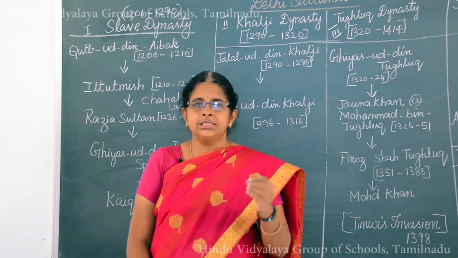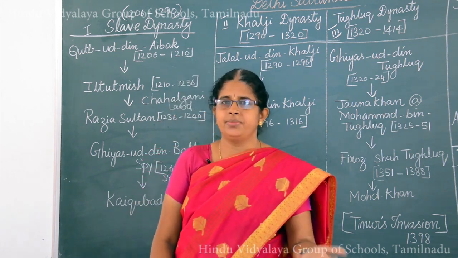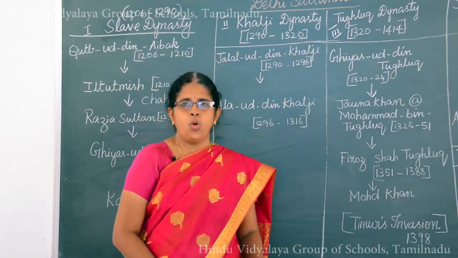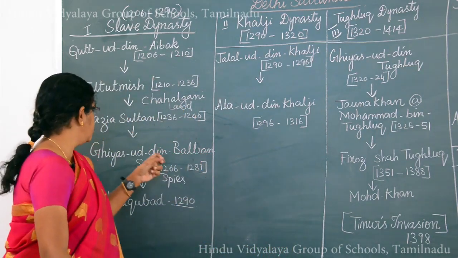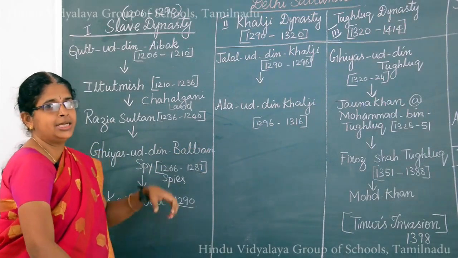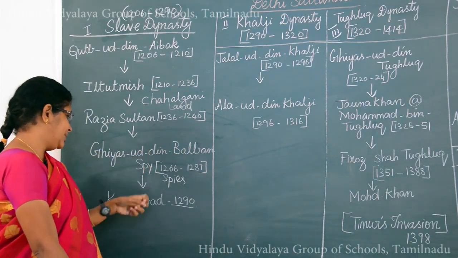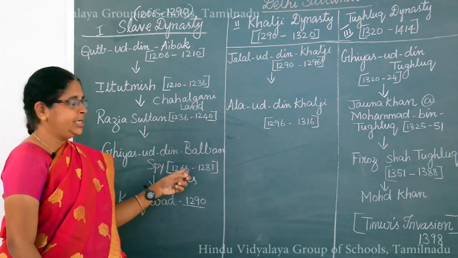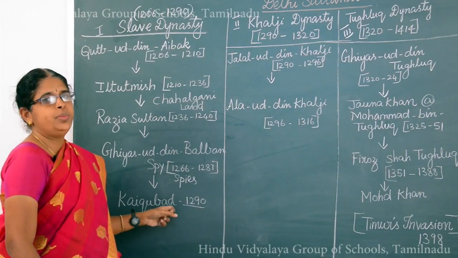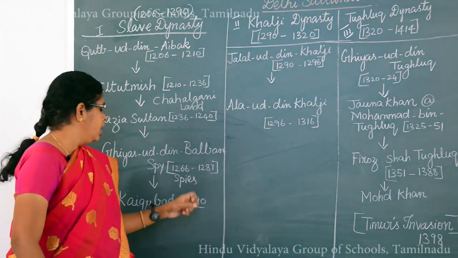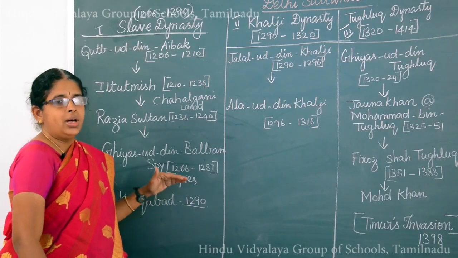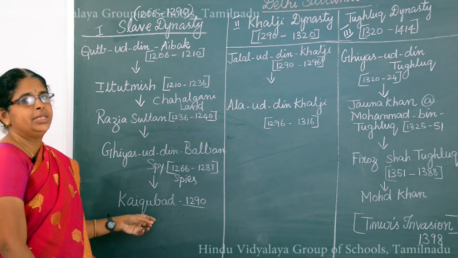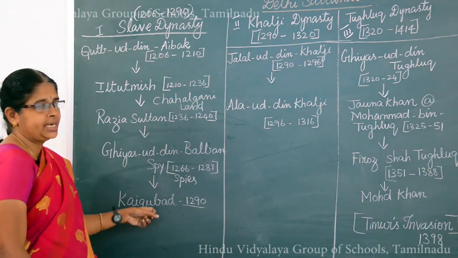He constructed strong forts to protect himself from the Mongol army too. He patronized the famous poet Amir Khusro, who belongs to Ghiyasuddin Balban's period. Ghiyasuddin Balban was succeeded by his son Kaikubad, who is said to be a very weak and incompetent ruler. Kaikubad was supported by Malik Jalaluddin Khalji, who is said to be the army commander of the slave dynasty.